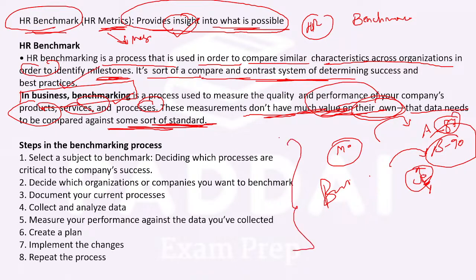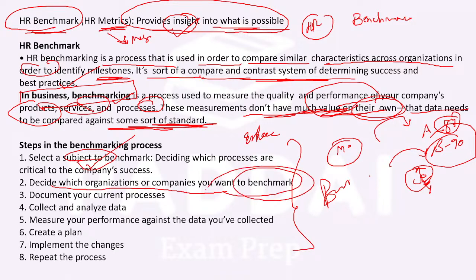Now this can be your expected question for the upcoming exam: arrange the following steps of benchmarking into the sequence. So you need to be aware that first you would be deciding the subject. Are you going to benchmark products? Are you going to benchmark services? So what all things are you going to benchmark? First you decide the subject. Then decide which organizations or companies you want to benchmark. Which company? Your competitor, inside the country, outside, international, what?